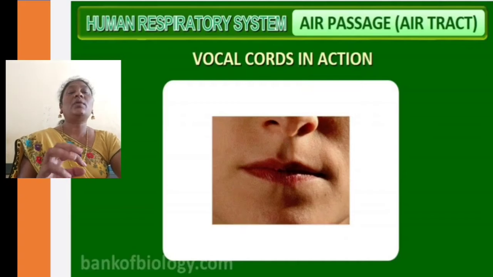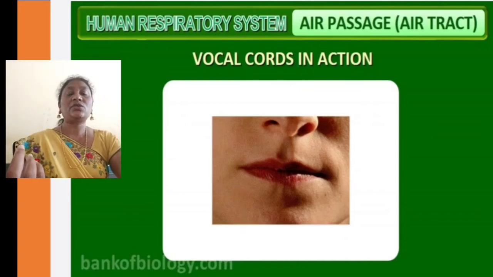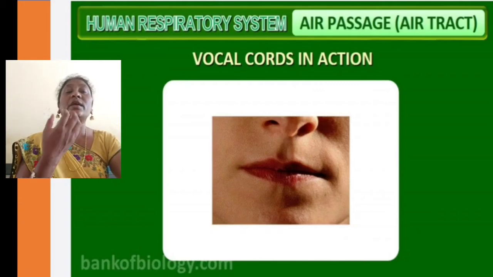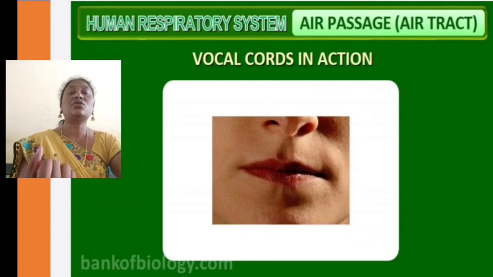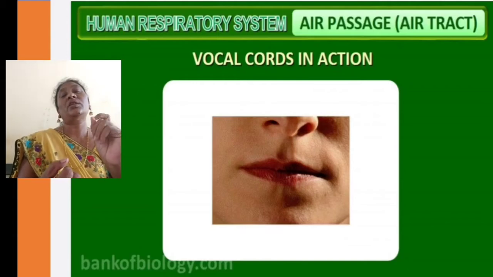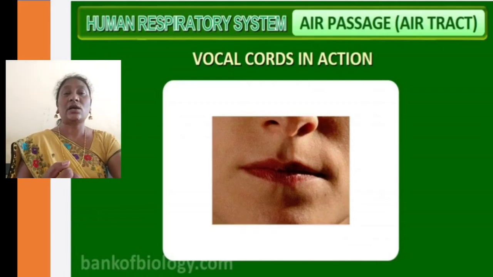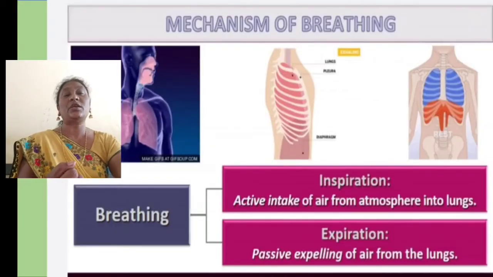The vocal cords play a major role in speaking. The voice box contains the vocal cords. When air is passed, it gives the beating. The vocal cords vibrate and produce the sound, so that we are able to speak.